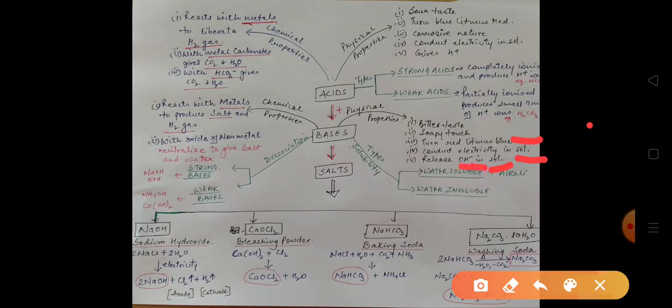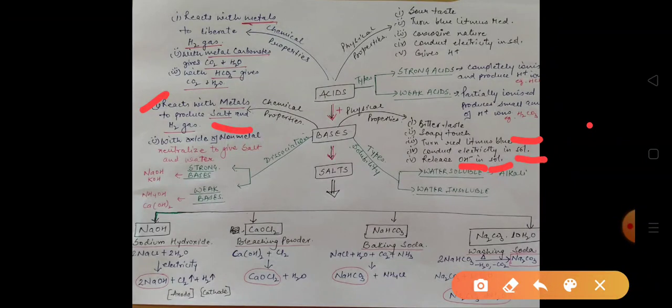Now on the basis of chemical properties, bases react with metals and produce salts and hydrogen gas. Hydrogen gas is liberated by acids also when acids react with metals. In the same way, when bases react with metals, they also produce hydrogen gas along with the production of salt.